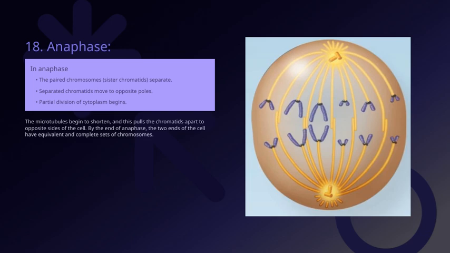This movement is crucial for maintaining genetic consistency. Remember, the paired chromosomes, or sister chromatids, are finally separating in this phase. This separation guarantees that each daughter cell will have the correct genetic information. Overall, anaphase is a key moment in ensuring that the genetic material is accurately distributed, setting the stage for the formation of two healthy, complete daughter cells.